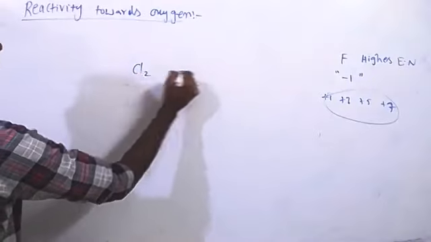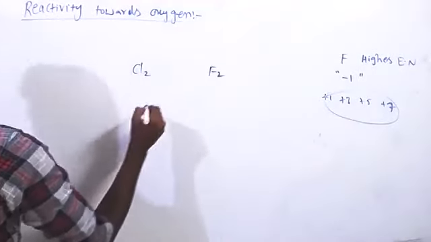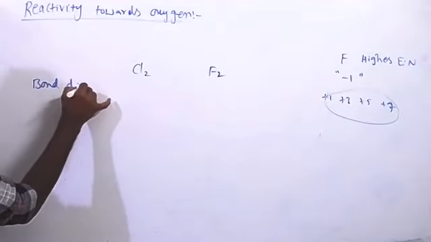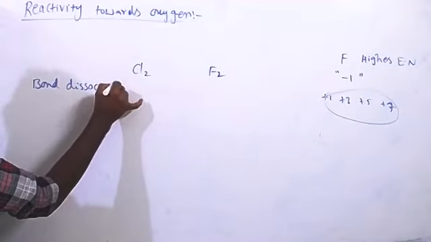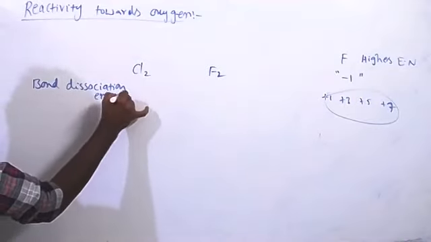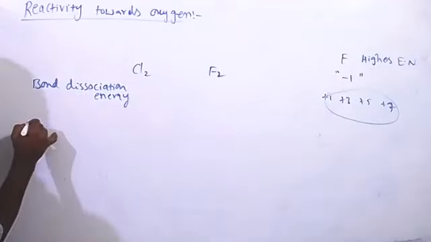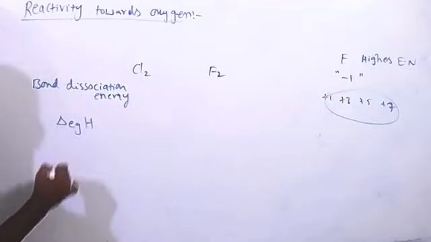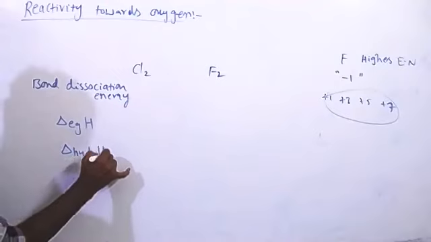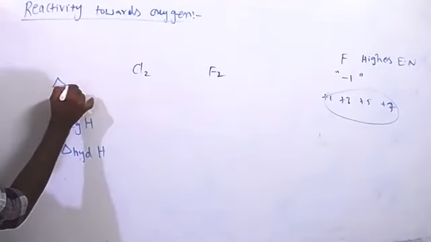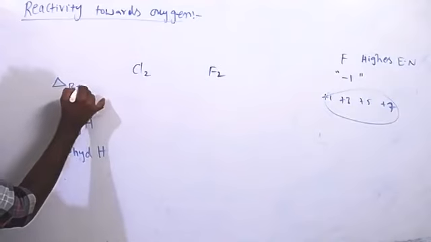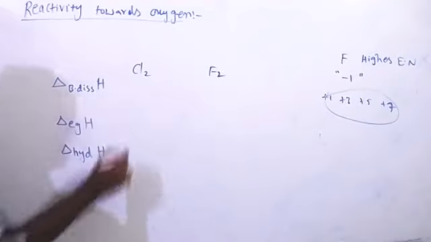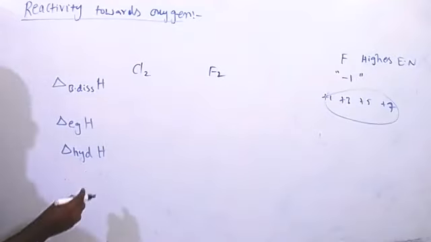So here we have chlorine and fluorine. The properties are bond dissociation enthalpy, electron gain enthalpy, hydration enthalpy, and finally oxidizing power.